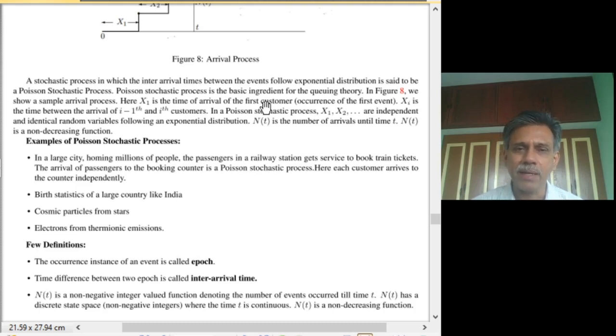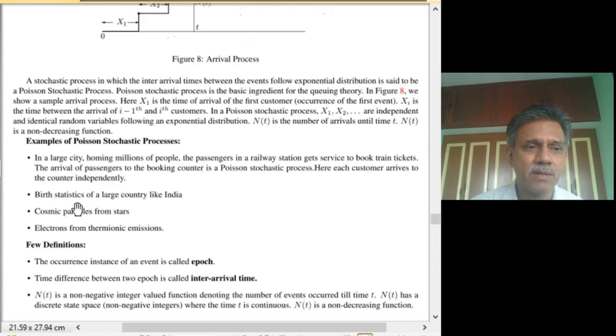So essentially, mathematically, we model it that we have customers coming from an infinite population, or events that are given rise to by a population of infinite entities, and the reason behind these events being generated or the customers arriving are all independent of each other. When these two conditions are met, then the arrival process turns out to be Poisson in nature. So, one, as I have said, is the arrival of customers to a queue such as a railway booking counter.